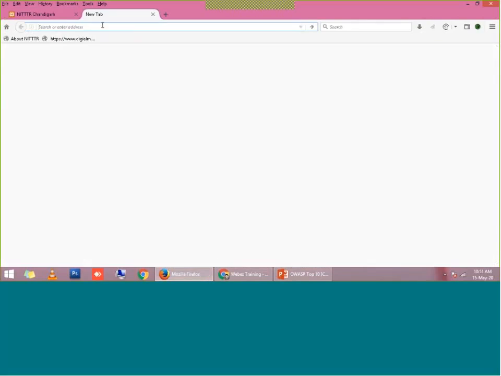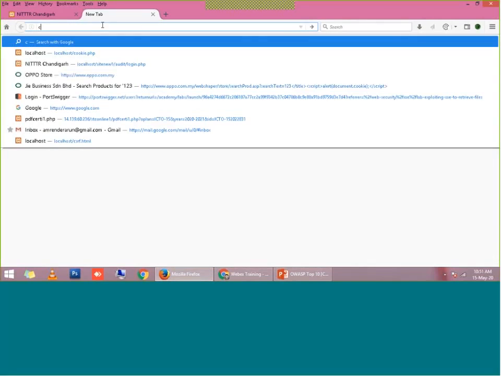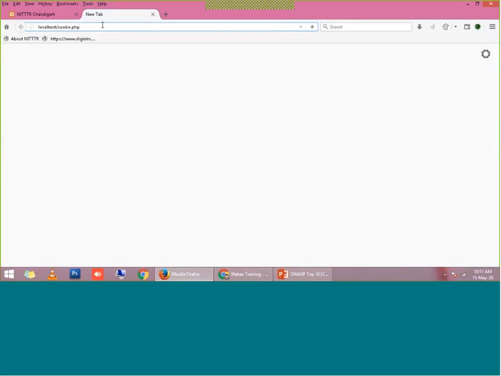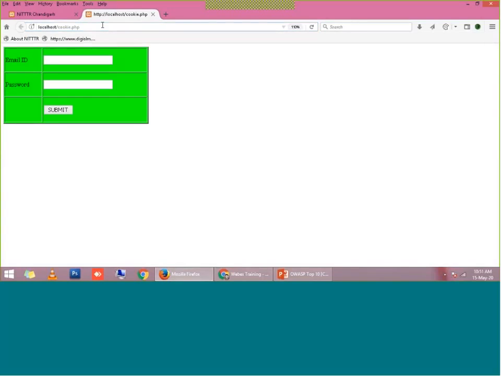Suppose I have created a login page, and I'm going to demonstrate how to alter these cookies, right. Suppose as a normal user I am logging in here as Narendra, and I have entered the password, and then I am submitting. It is showing that guest login is successful. What is it showing? Guest login is successful, right?